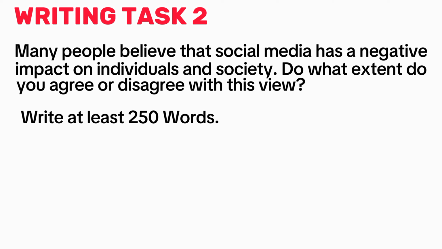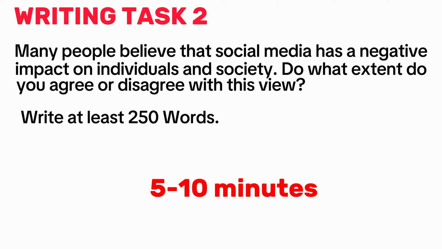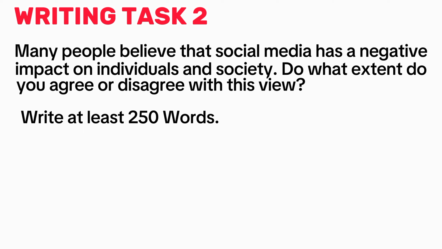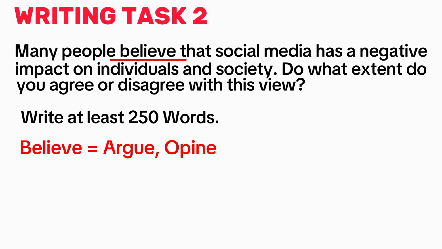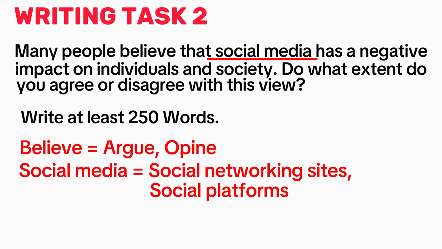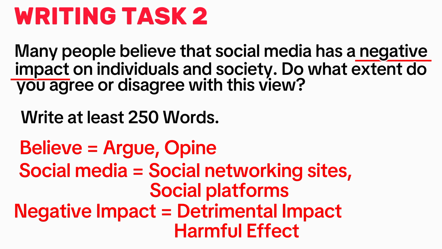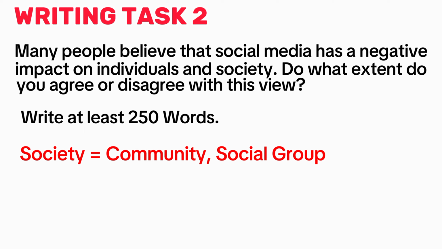Okay, so we have to plan for 5 to 10 minutes. First of all, we'll see what synonyms can we use. Instead of believe, you can write argue, opine, or whatever. Social media can be used like social networking sites, social platforms. Negative impact, detrimental effect, harmful impact. These are the synonyms. Individuals can remain as it is, or you can write people. Society can be written as social groups, communities. So these are the synonyms.